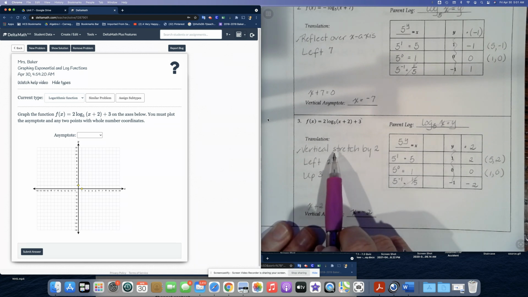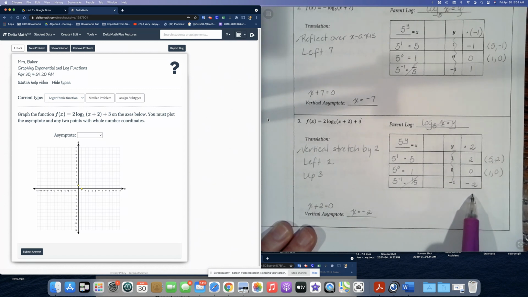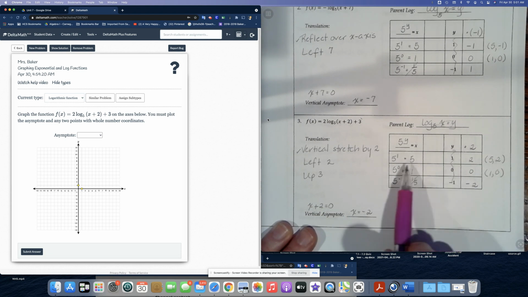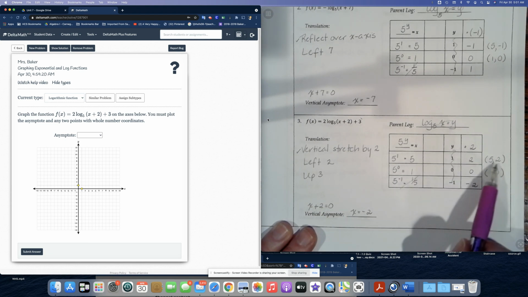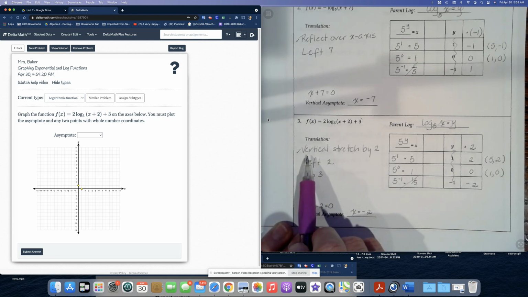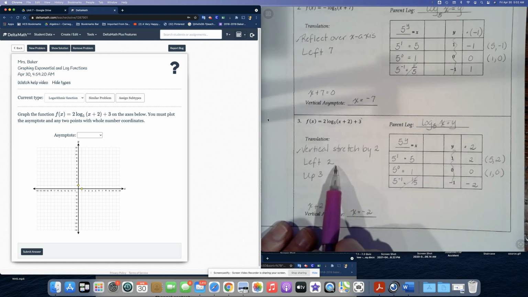Okay, let's look. Remember, we're doing a vertical stretch by 2, so we have to multiply all our y values by 2. So 1 times 2 is 2, 0 times 2 is 0, and -1 times 2 is -2. So our new values are 5, 2 and 1, 0, and we don't have to graph the third point because the x value is a fraction. Let's not forget, while we have translated the graph through the vertical stretch, we still have to move each of these points left 2 and up 3.